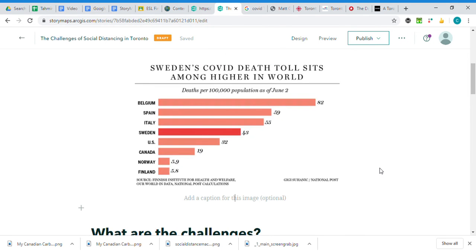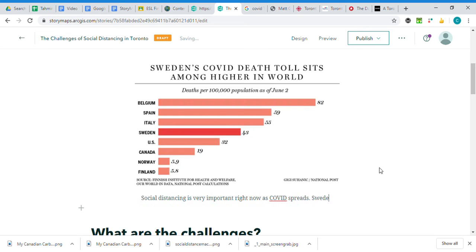So why do I think this is important? So this is an example. Social distancing is very important right now as COVID spreads.